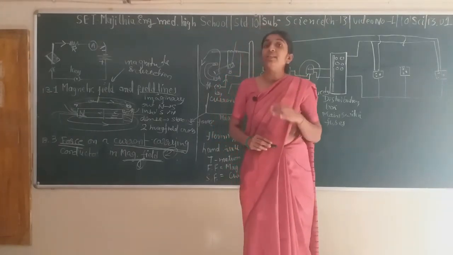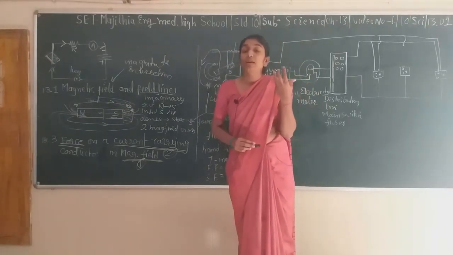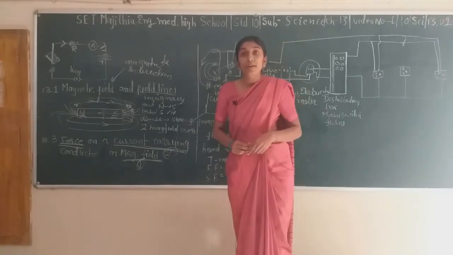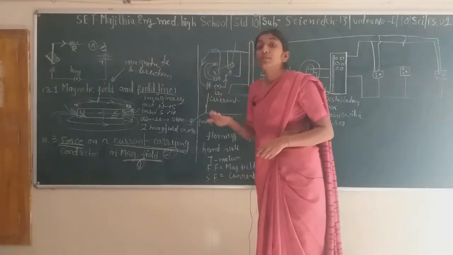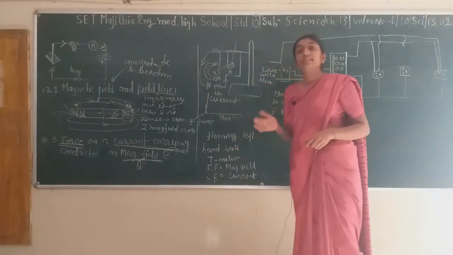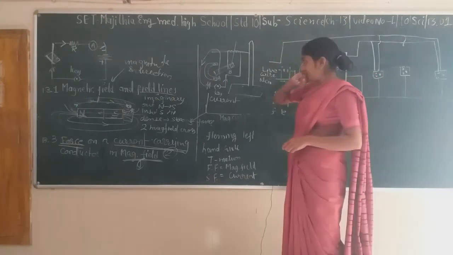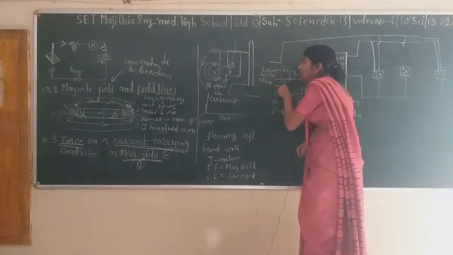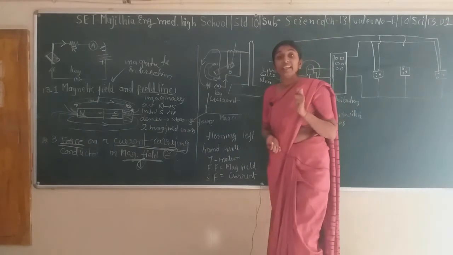Silver is a better conductor than copper, but silver is costlier than copper, therefore we use copper. Although copper is also a good conductor of electricity, the best conductor of electricity is silver, okay. Next, we are talking about the neutral wire. The neutral wire has a black colored insulating cover.